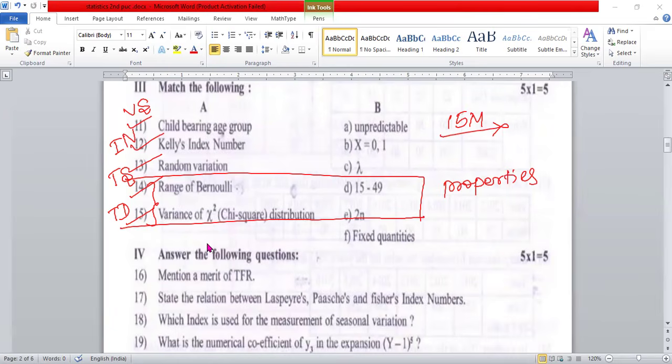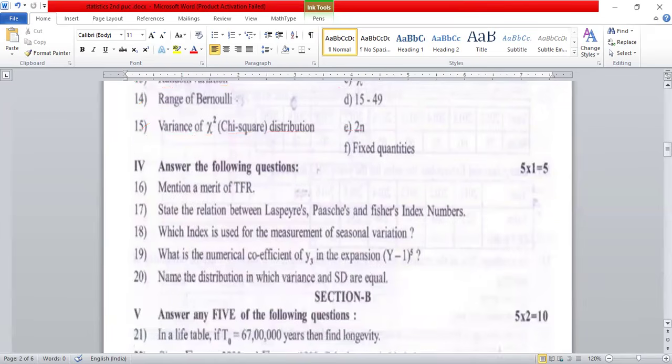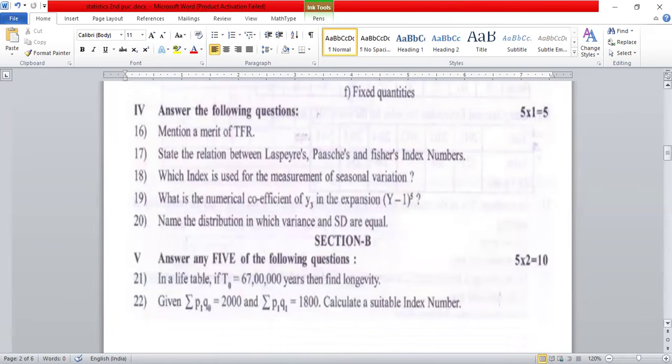So similarly, now we are able to start the 1 mark section. This is very dangerous for you people. Definitely here, there is no choice for 1 mark questions. Very important: here there is no choice for 1 mark questions, but they are easy to guess. The question number 16 should be vital statistics.